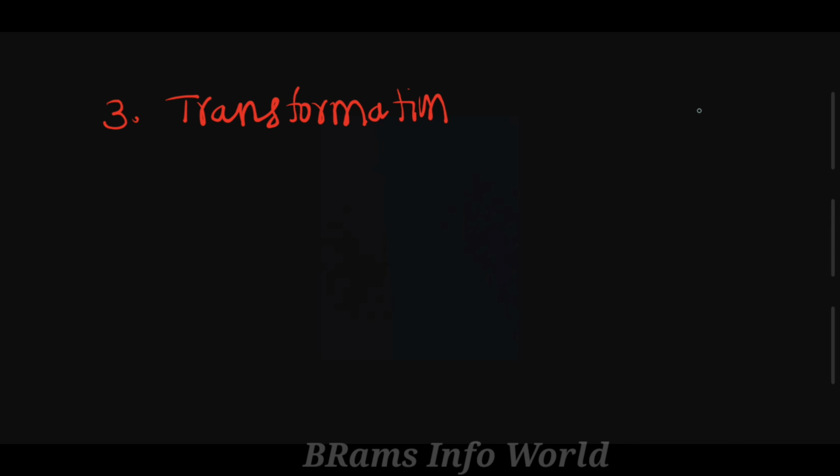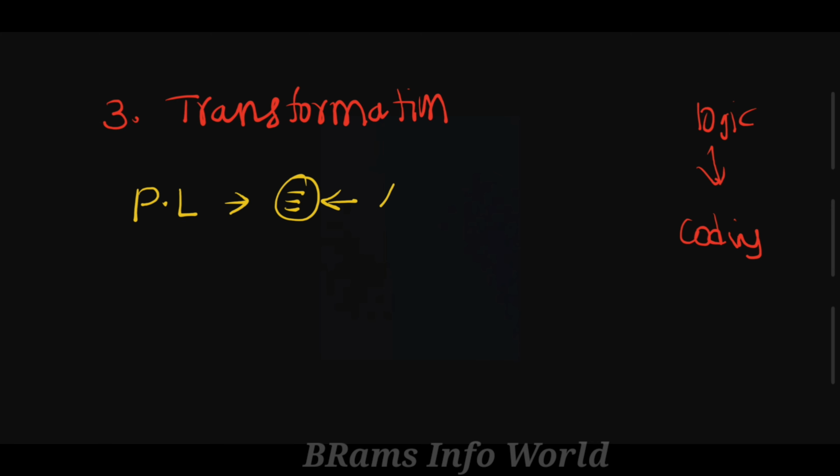So what is our step 1? Logic, that means plan. What is step 2? Coding. And after that what? Transformation. So what is the transformation? Basically, programming language information is not understood by the computer.